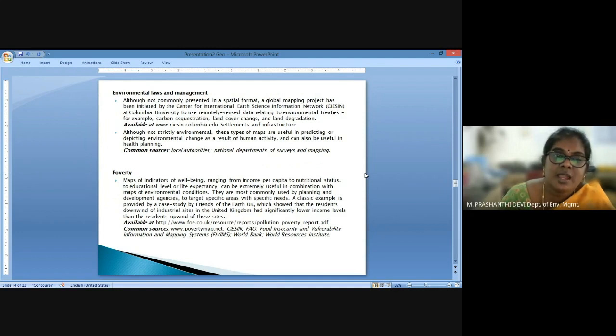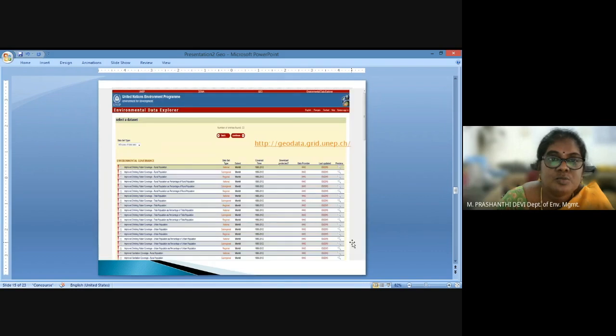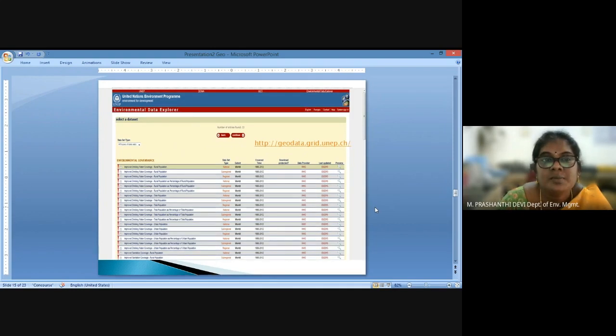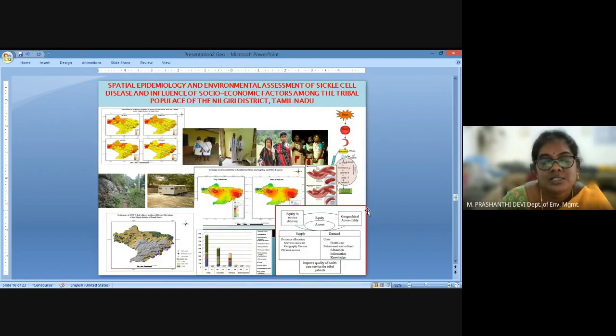So this kind of mapping is also done through GIS and remote sensing. So these are different sources of data. The Environmental Data Explorer through UNEP provides a lot of data and maps which can be used in studying health-related spatial information.